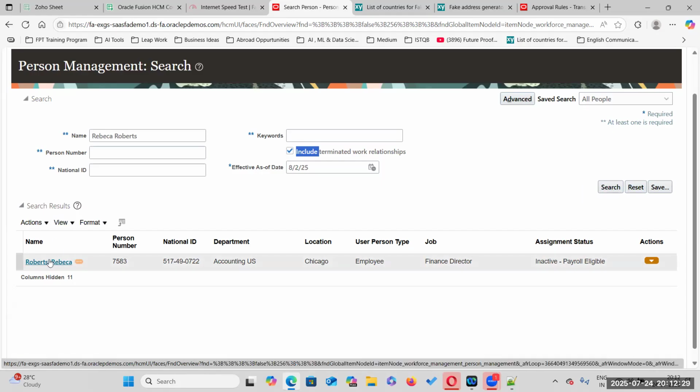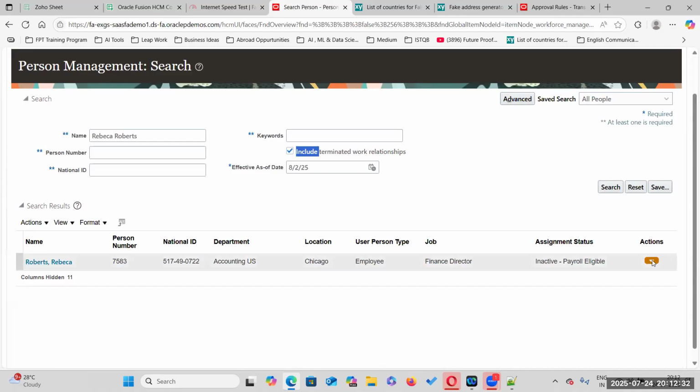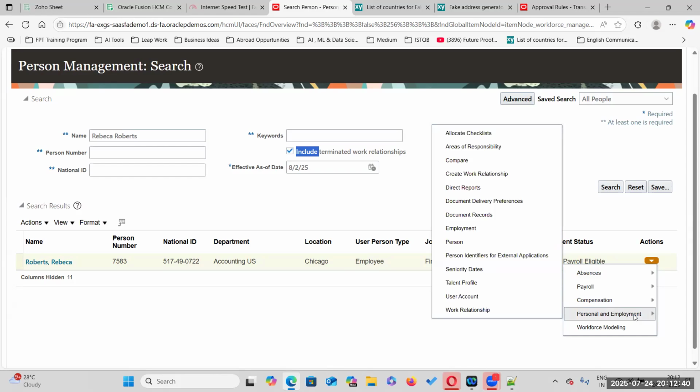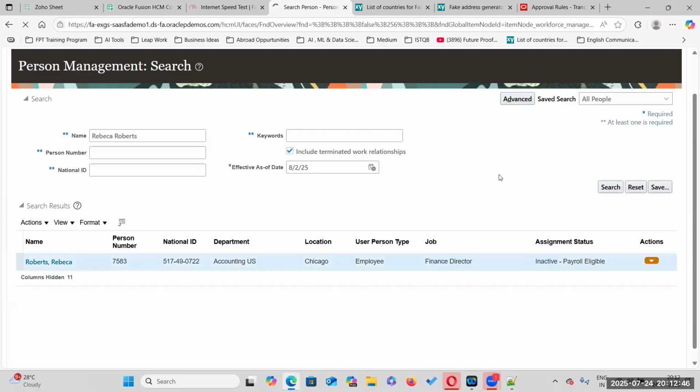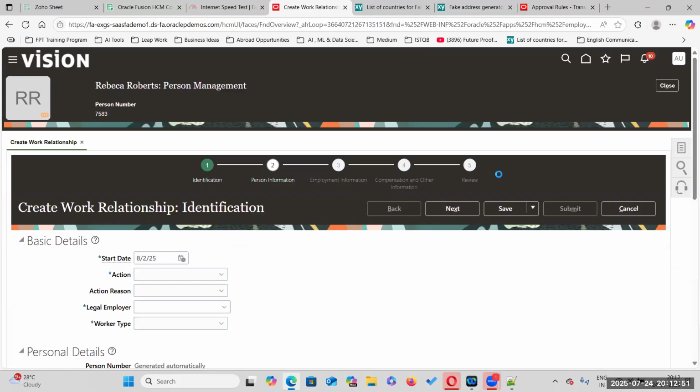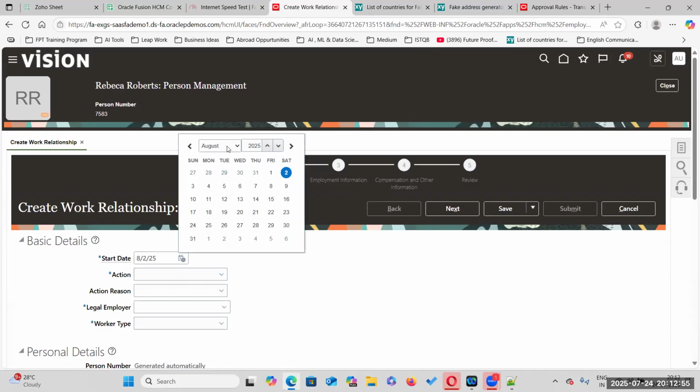Now go to actions, person and employment, create work relationship. Okay, create work relationship. So when is the rehire date?